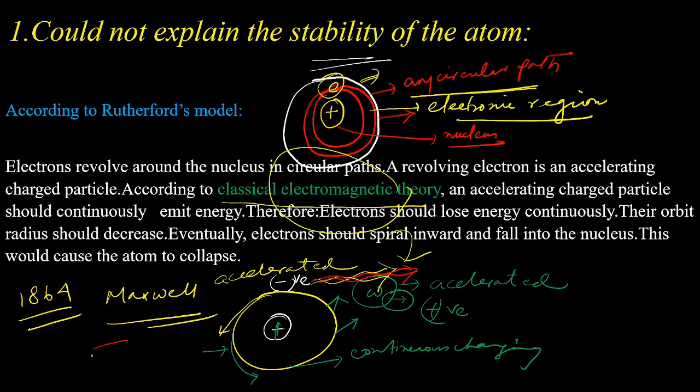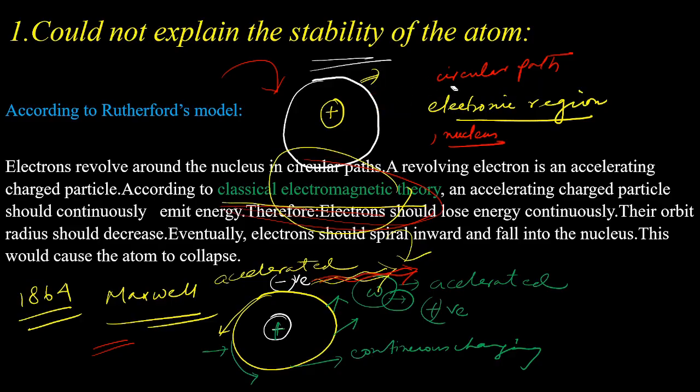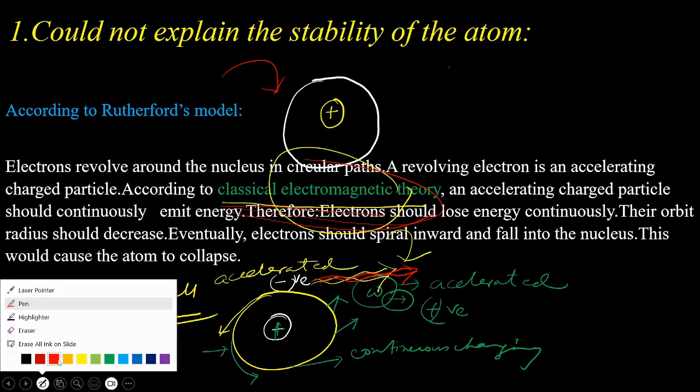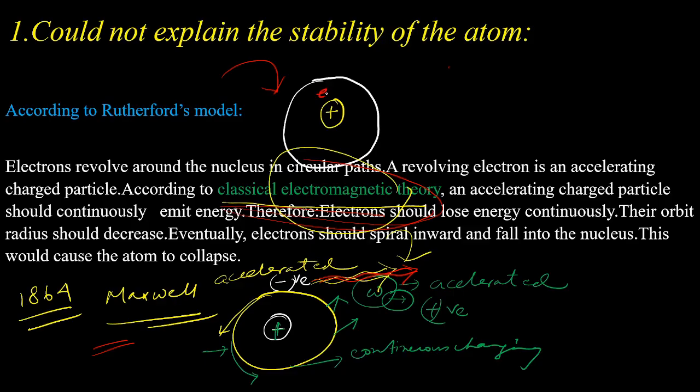If we apply this concept of classical electromagnetic theory to Rutherford's atomic model, we can see that Rutherford stated that the negatively charged electron is rotating around the nucleus in any circular path, right? Nucleus is a positively charged center and the electron is a negatively charged particle.